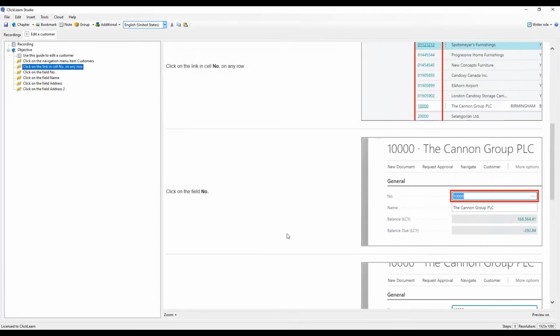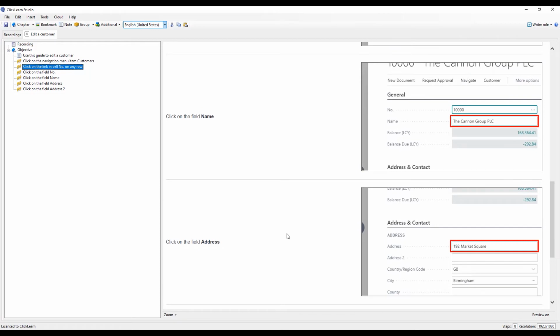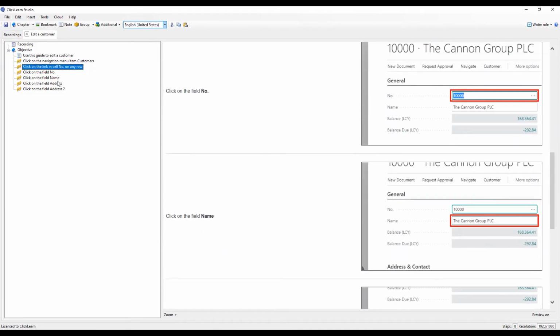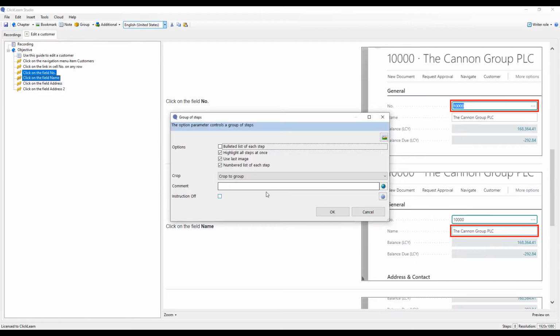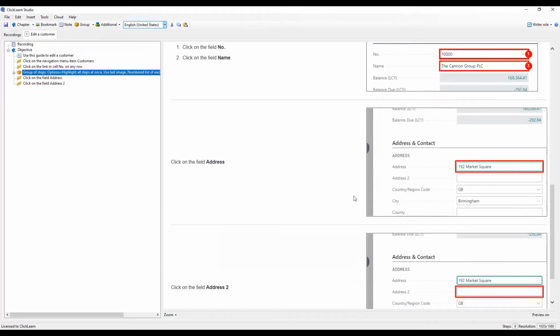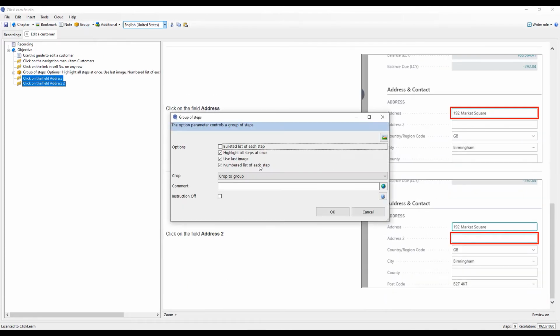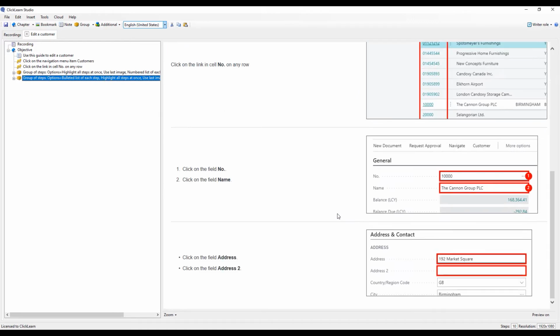I can group several steps together. So for instance here, I have 3 steps taken from the same page. Well, then I can take 2 of them saying, these 2 here, I would like to have as a numbered list. So I'll group them as a numbered list. So now I have a numbered list. Or I can say, well, I would like to have these 2 steps here as a bulleted list. Uncheck that one, check the bulleted list. And now I have a bulleted list.